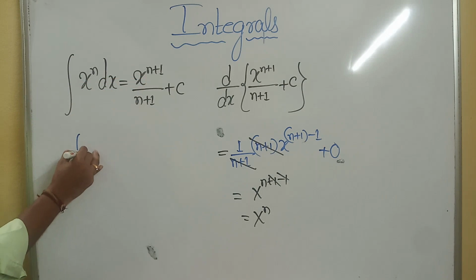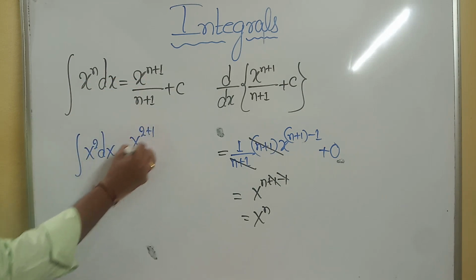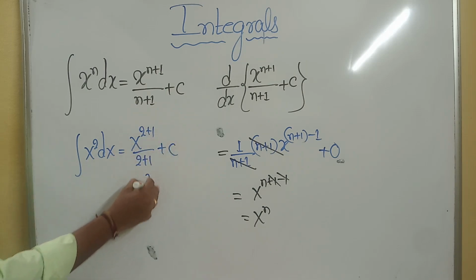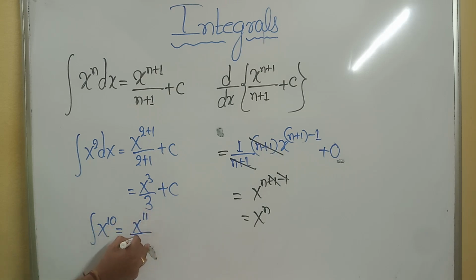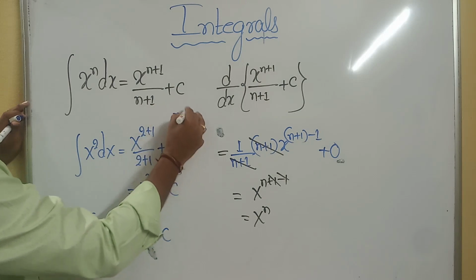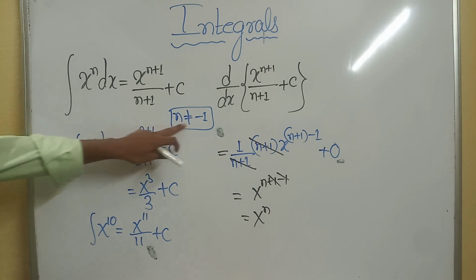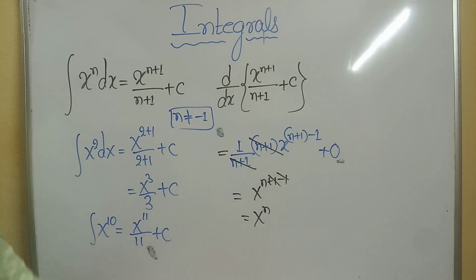I'd like to discuss some examples here. If it is x square, how do I write it? X raised to 2 plus 1 divided by 2 plus 1, plus c, which is x cube by 3. Now, if it is x raised to 10, it is x raised to 11 divided by 11 plus c, that is n plus 1. And one more condition: n must not be equal to minus 1. If n equals minus 1, minus 1 plus 1 will be 0, so we need to check the next formula.